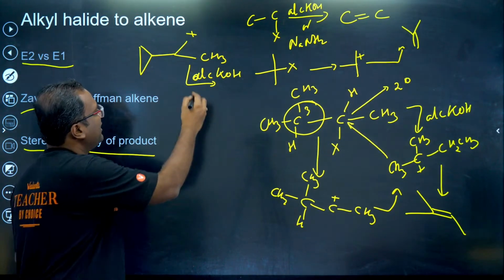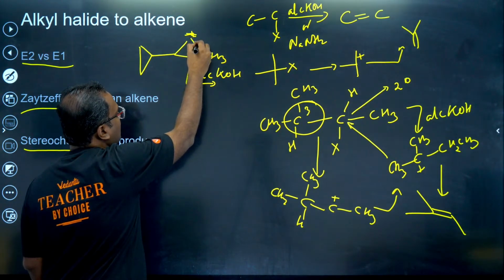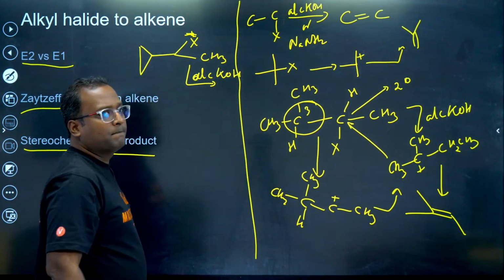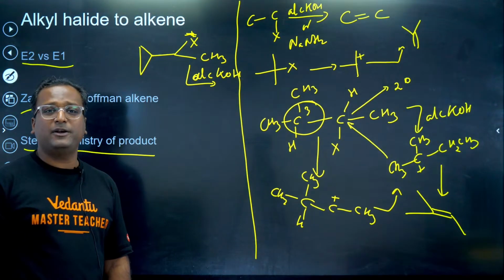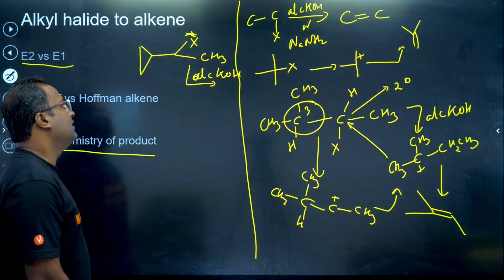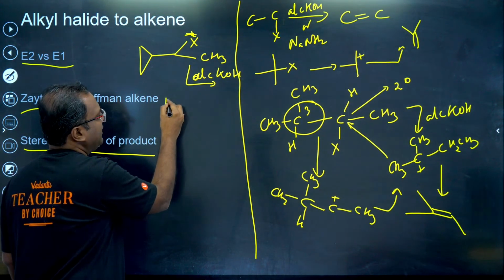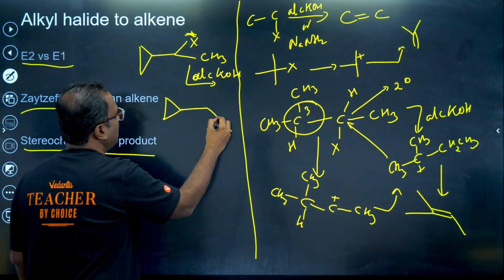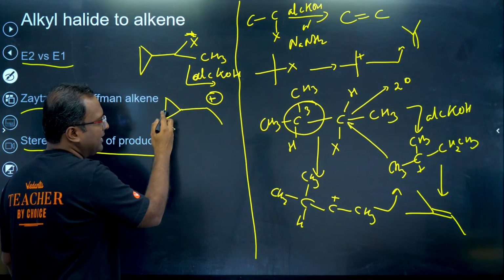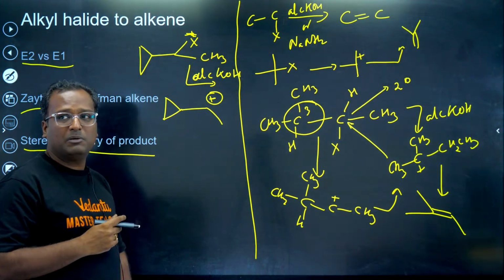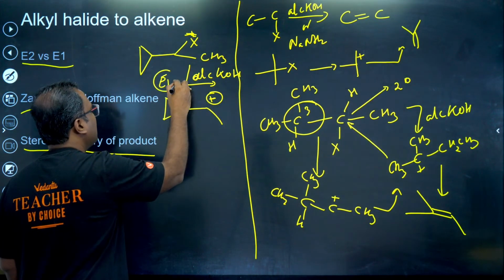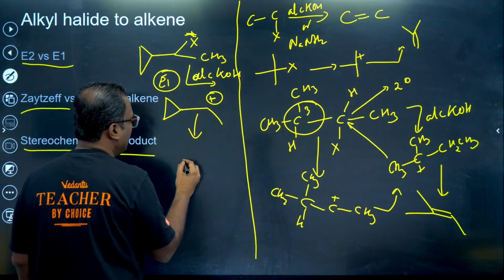E1 elimination or E2 elimination. This is halogen, okay? Compound given here, E1 elimination, E2 elimination. This undergoes E1 elimination. Why? Because the carbocation formed here is very stable, the cyclopropyl carbocation with dancing resonance, remember? So therefore, this again will undergo E1 elimination. Why? Because the carbocation formed is very, very stable.